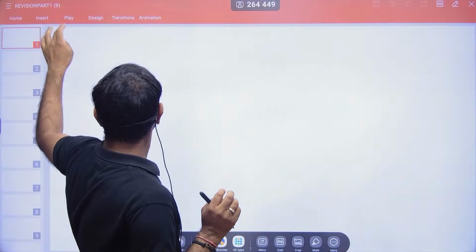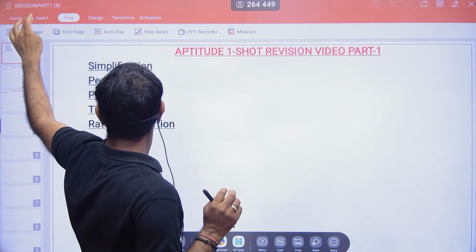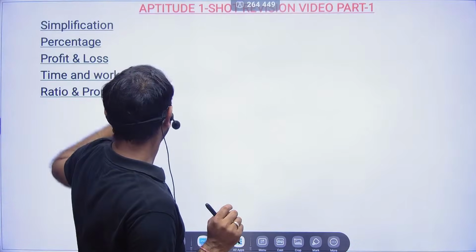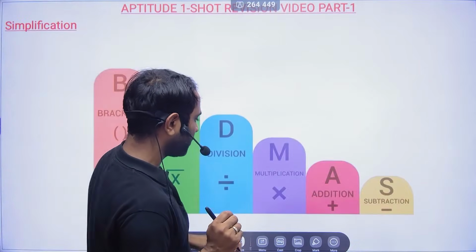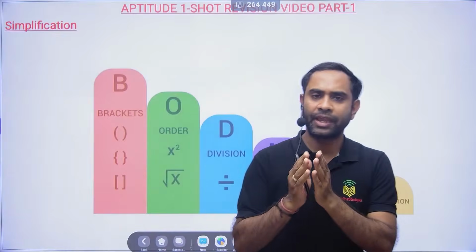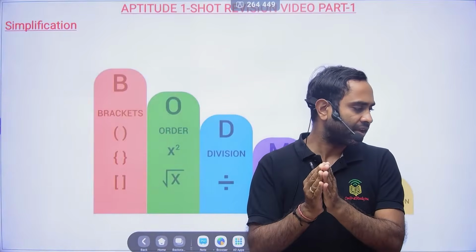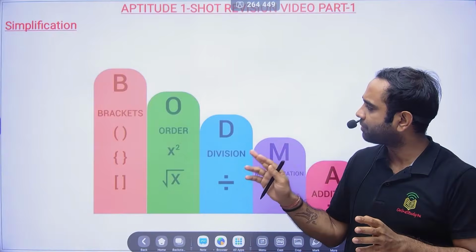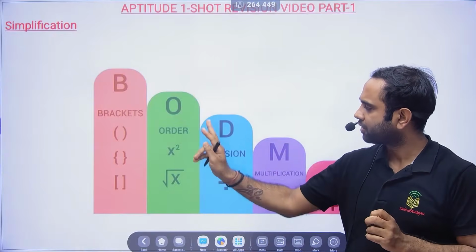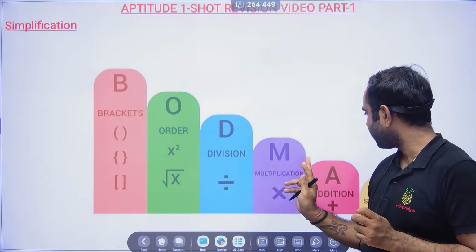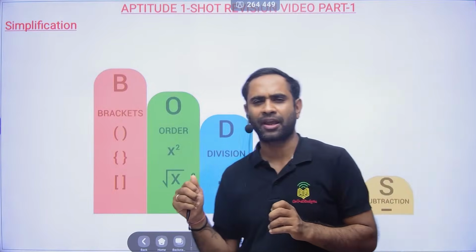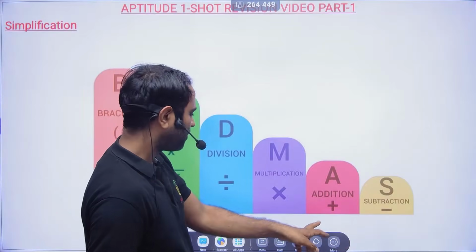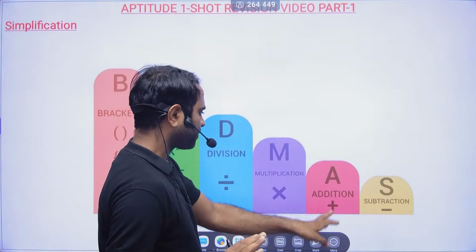Now finally the PPT opened. Let's see. These are the topics which we are going to cover. The first thing in simplification is BODMAS, right? BODMAS is very important, because there will be problems on BODMAS. Bracket, order, division, multiplication, addition, subtraction. Addition and subtraction have the same weightage.